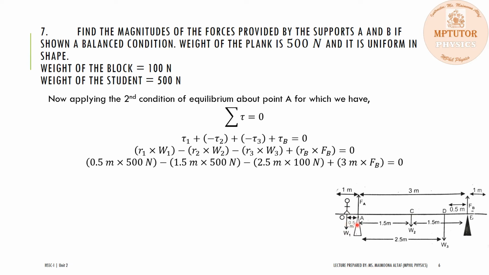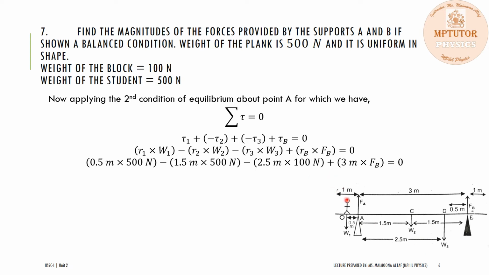So the distance between them is 0.5 meter multiplied by the weight W1, which was 500 Newton, minus R2, the distance between the axis of rotation and the line of action, that is point C, which is equal to 1.5 meter, multiplied by the weight W2, that was 500 Newton, minus R3, which is the distance between the axis of rotation, that is A, and the line of action, that is D, due to the weight W3. So the total distance between A and D is 2.5 meter multiplied by the weight W3, that is 100 Newton,